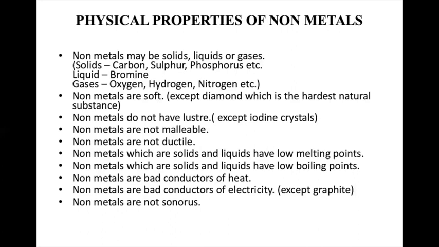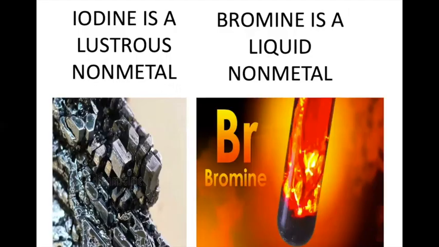If the current passes, that is, the bulb is glowing, it is a good conductor. Non-metals are not sonorous, which means they don't give a ringing sound, unlike metals, which are sonorous in nature. Whenever a bell rings, that sound is called sonorous. So non-metals are not sonorous in nature. Here you can see iodine. Iodine is a non-metal, but it is lustrous. This is an exception. Bromine is a non-metal, but it is found in a liquid state. You have to learn all these exceptions.